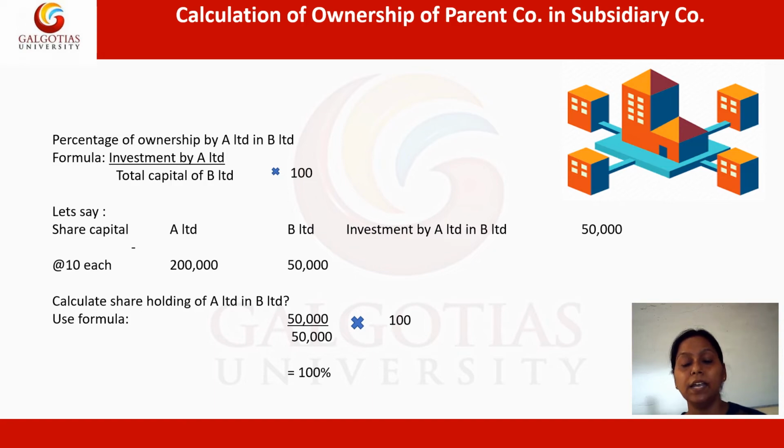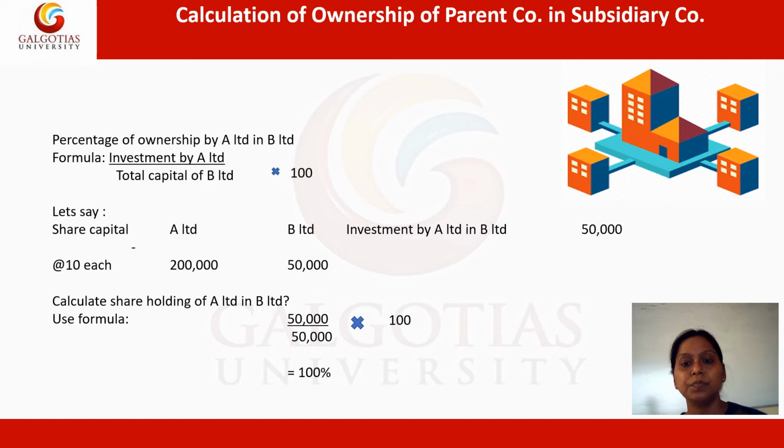So apparently A company is doing some investment in B, and with how much amount? The investment has been made with 50,000 rupees. So now how do we calculate? For the calculation, we will be using the same formula, which states investment by A Limited divided by total share capital of B Limited. So we can very well use the figures.